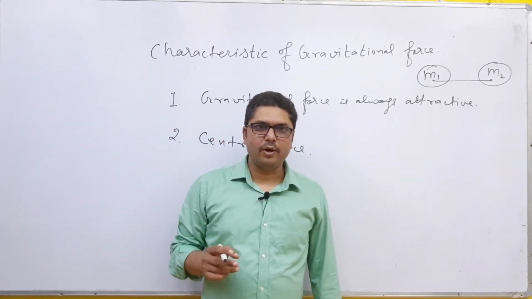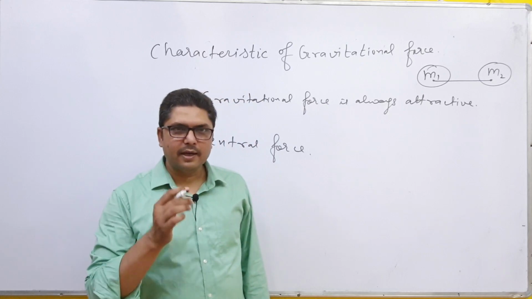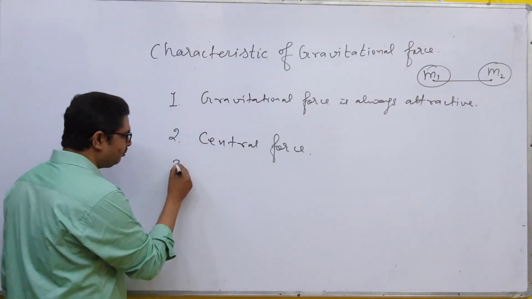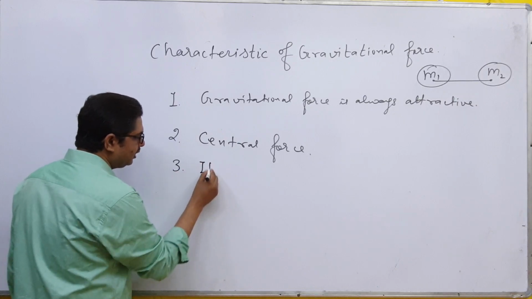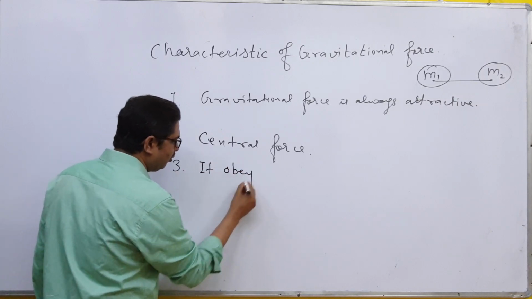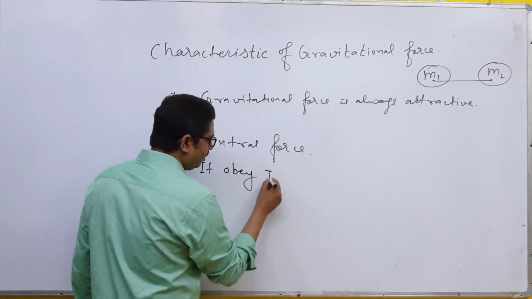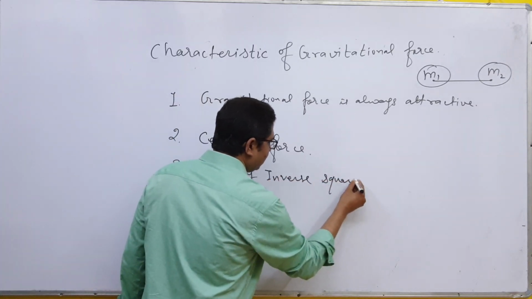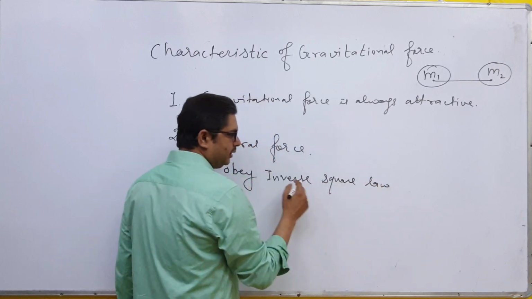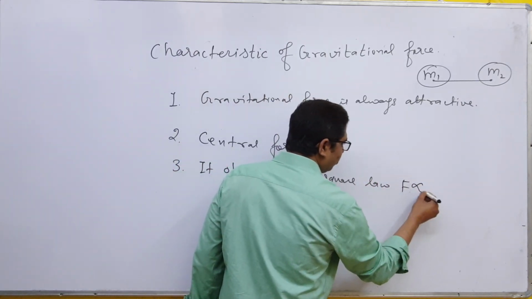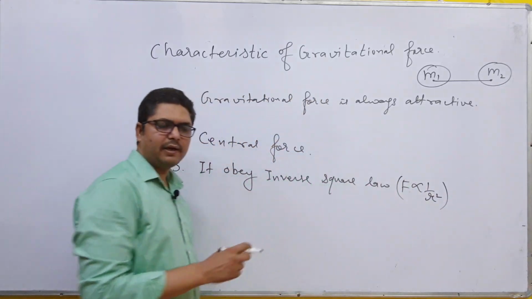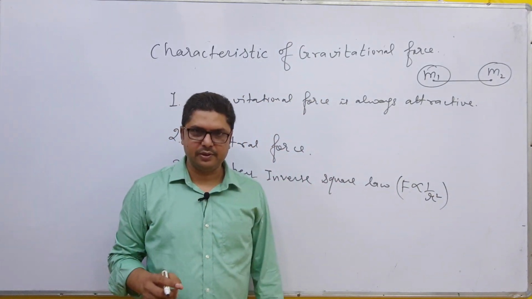Now in the third point, I can say that gravitational force obeys the inverse square law. Number third point is it obeys inverse square law. This means that F is proportional to 1 by r square, as seen while writing the equation.